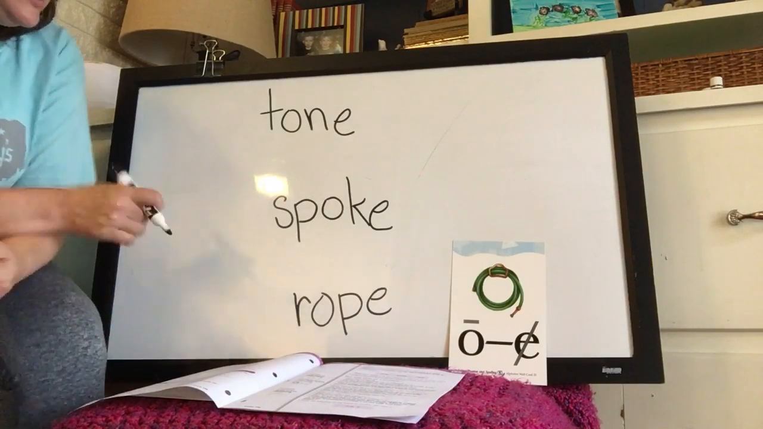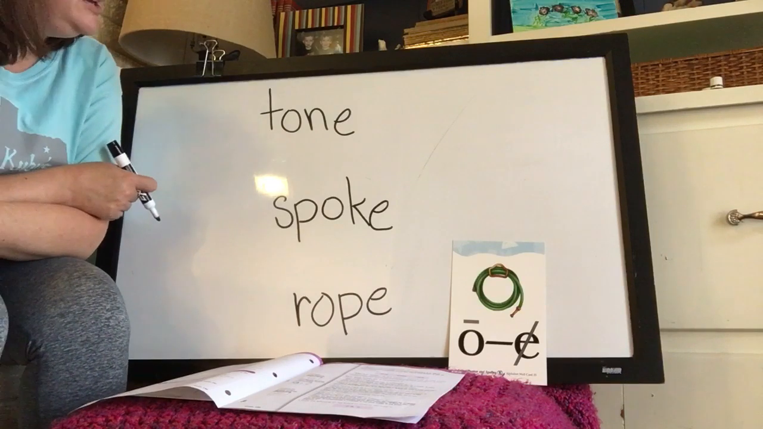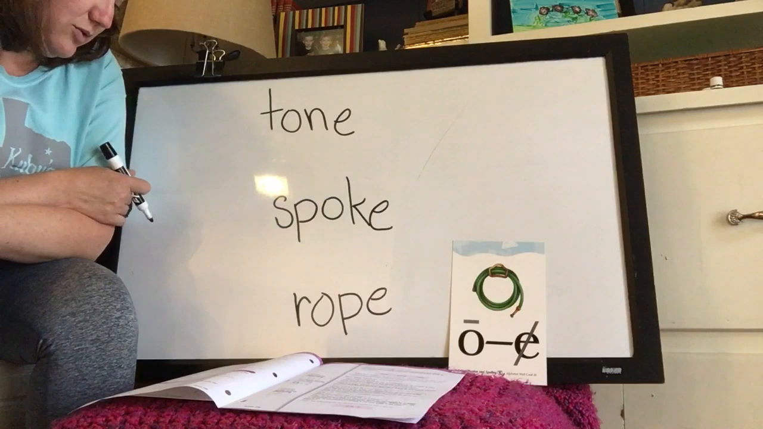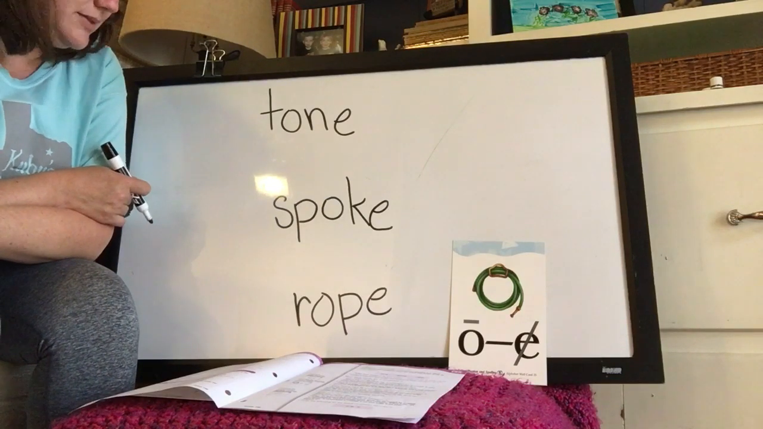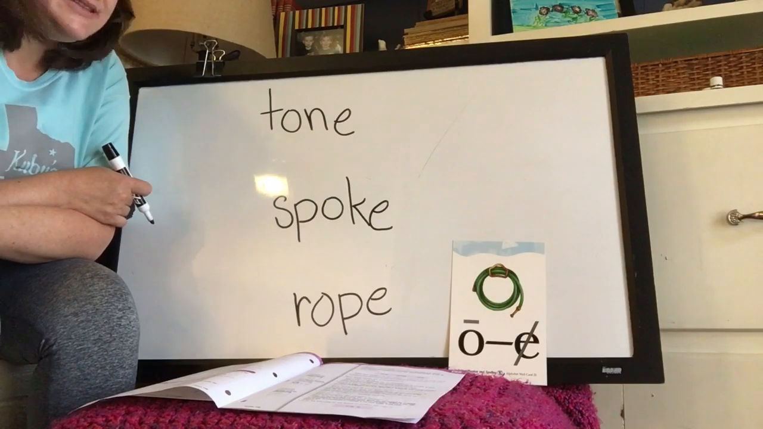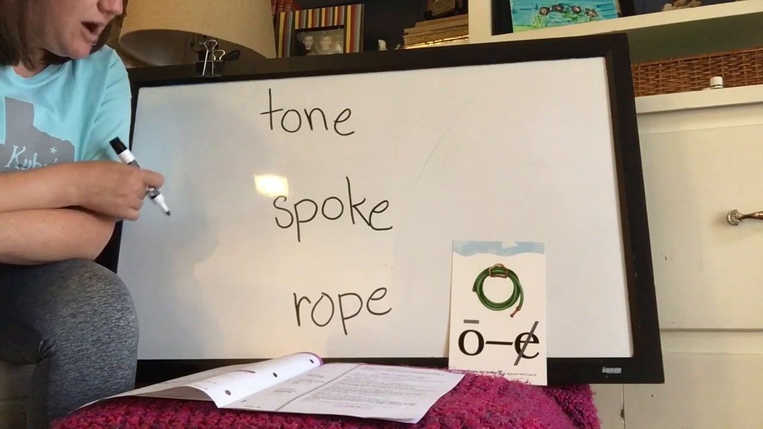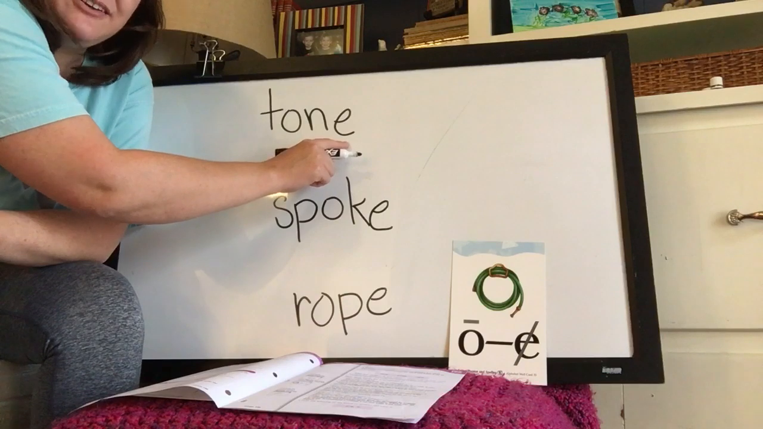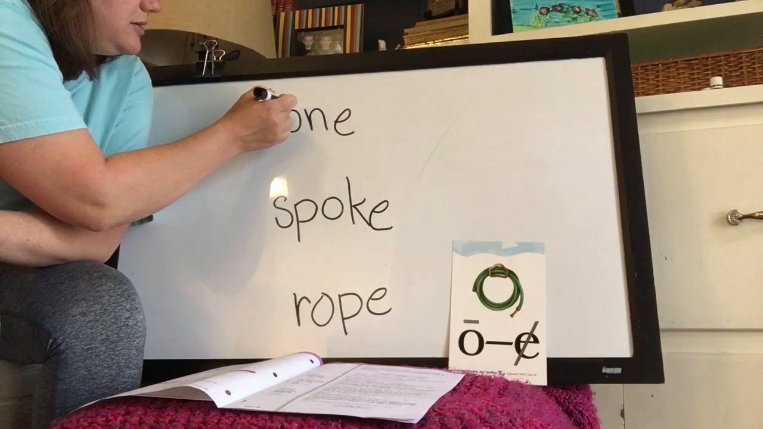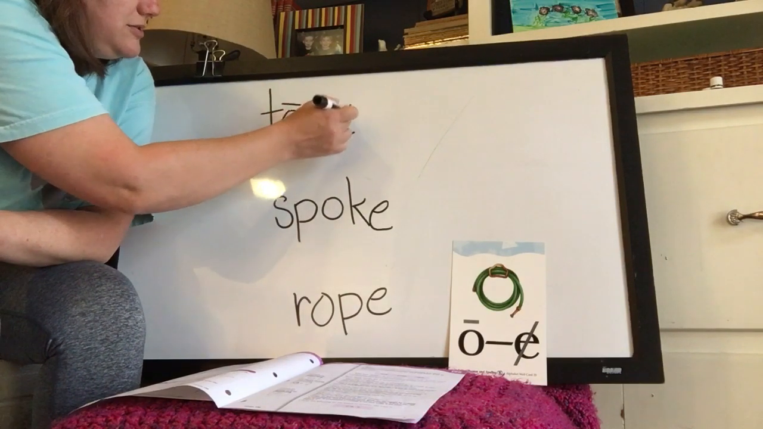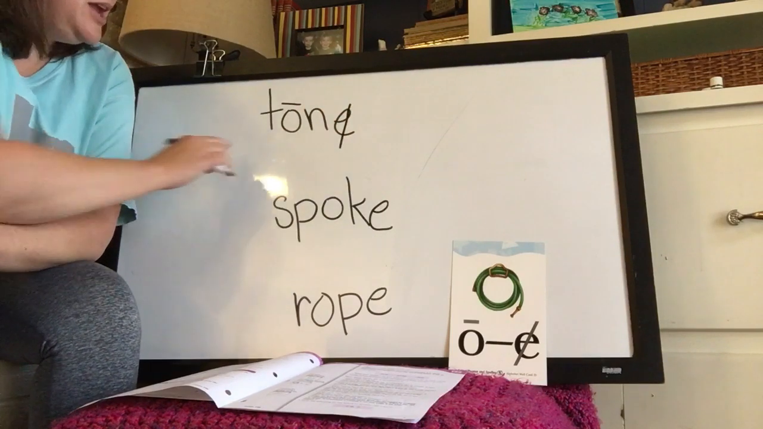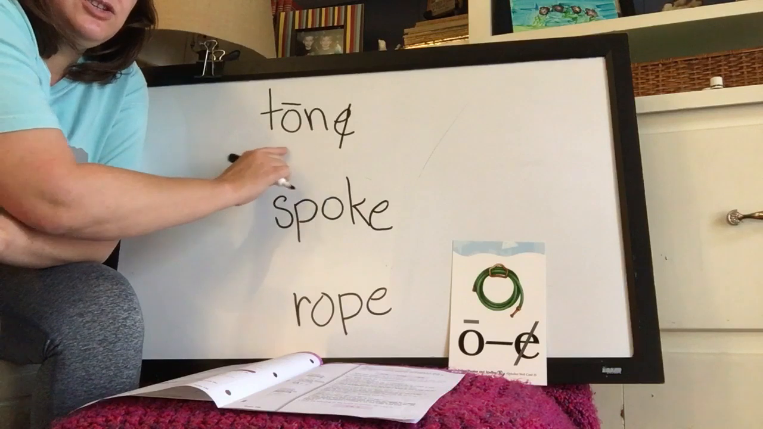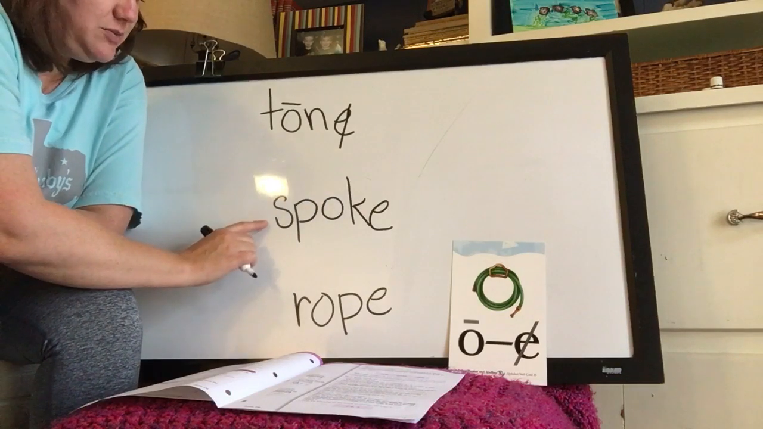So we look at this word and we know, uh-oh, that E does not make a sound. So what should we do? Well, let's think about our rule. A vowel followed by a consonant and a silent final E is long. Code it with a macron, cross out the E. So now it says tone.